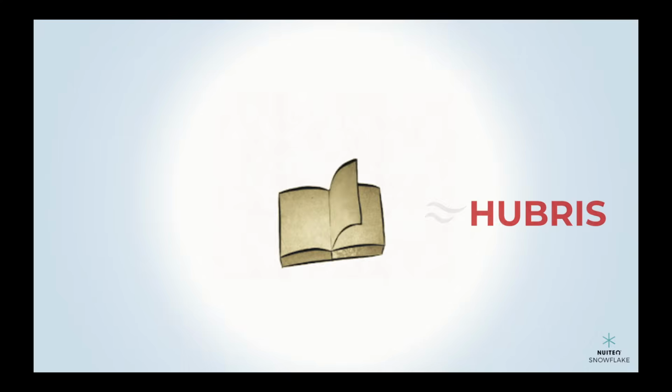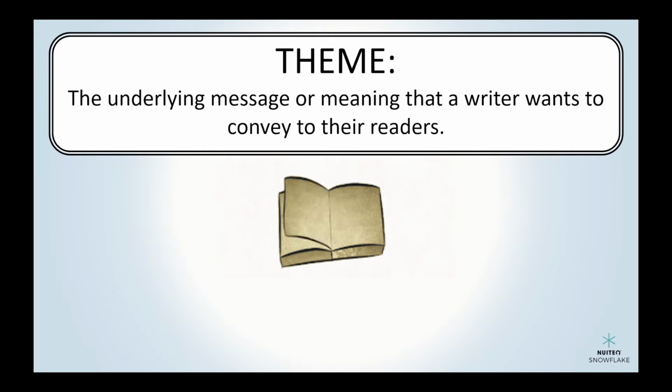Have you ever picked up a book and noticed a common idea or message that runs throughout the story? That's what we call a theme. A theme is the underlying message or meaning that a writer wants to convey to their readers. Themes can be expressed in various ways, including through characters, plot, setting, and symbolism.